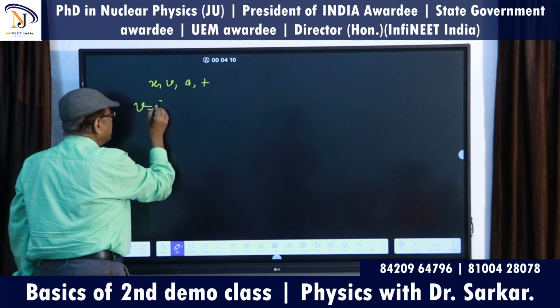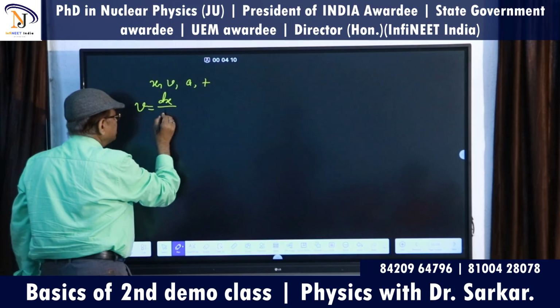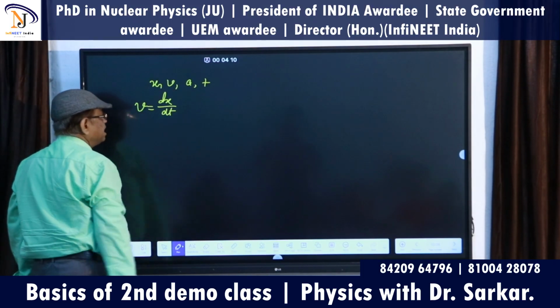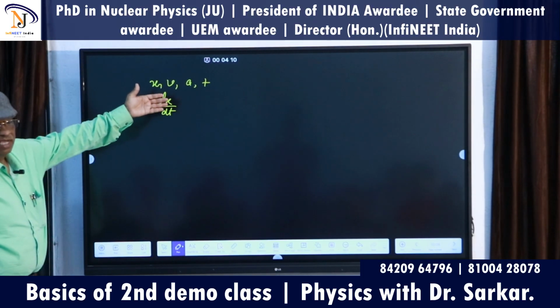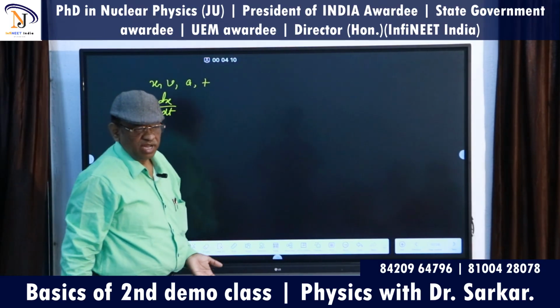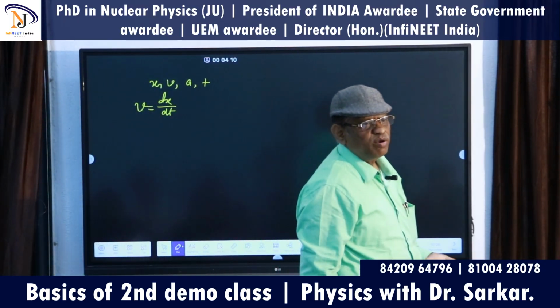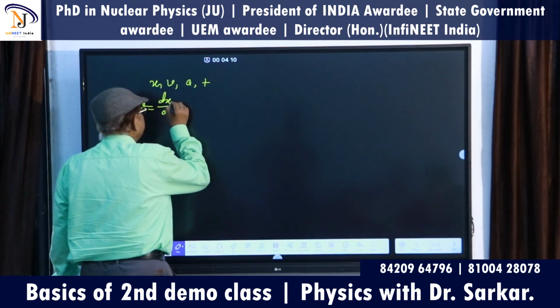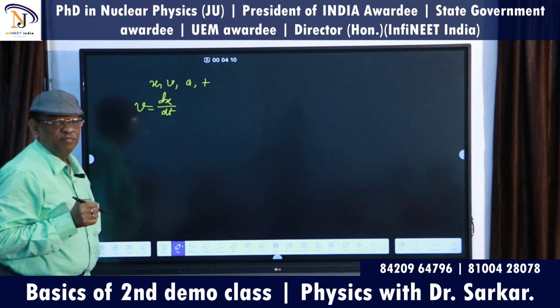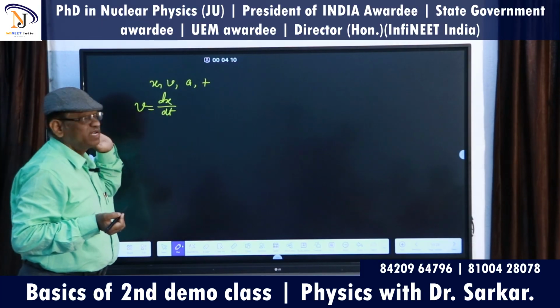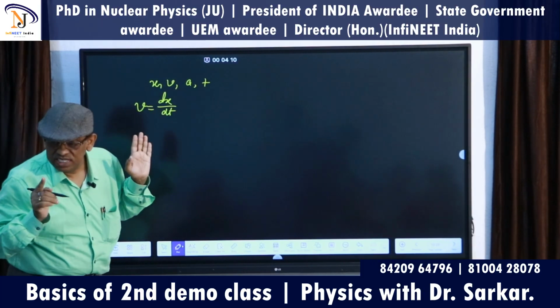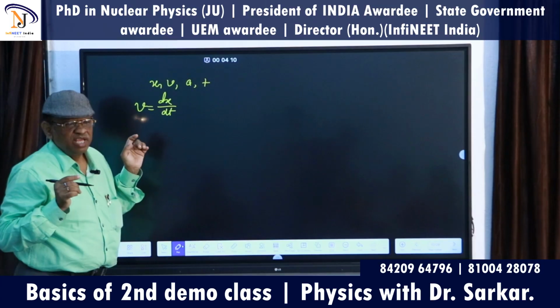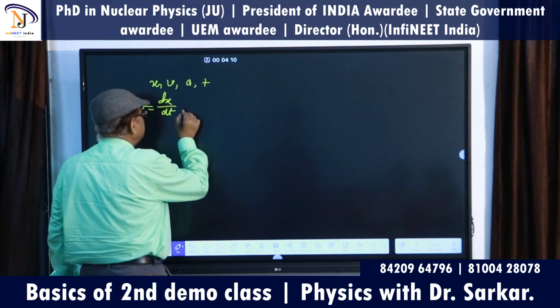V means dx by dt, the derivative of x. If we differentiate x once, we get velocity. How do I get it? This is displacement by time. Okay, nothing else. This is displacement by time. This is called instantaneous velocity. What type of velocity is it?